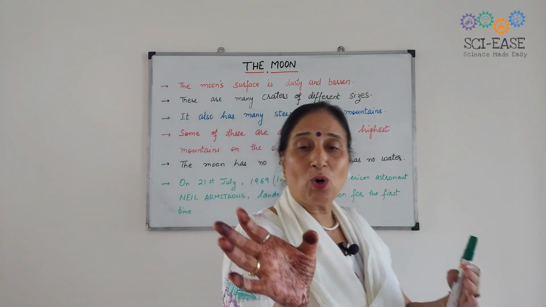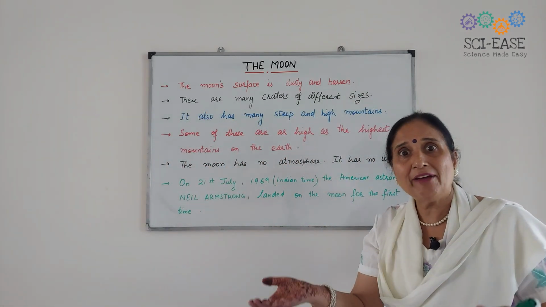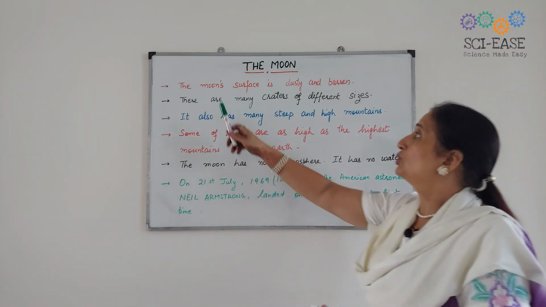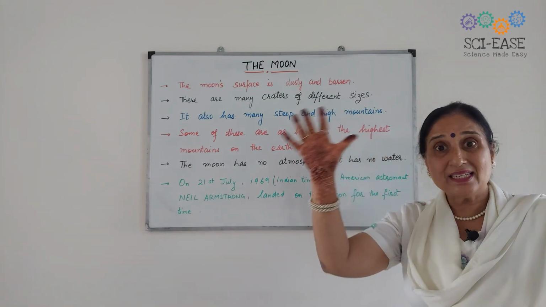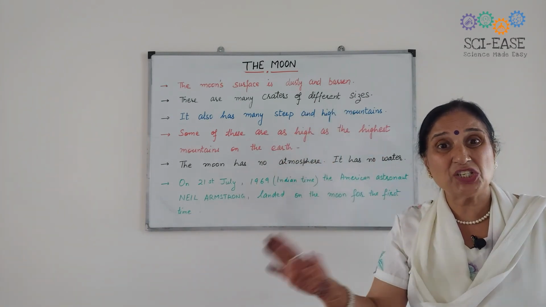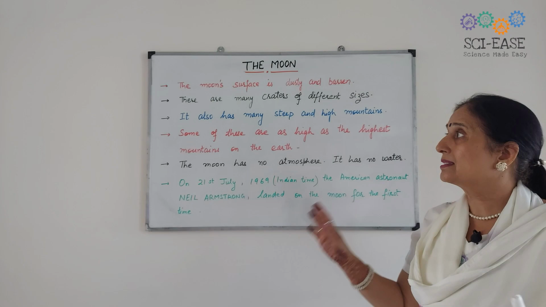But when astronauts visited, what they found is that the moon surface is dusty and barren. डस्टी सा सरफेस है, बैरन मीन्स बंजर है, कुछ नहीं वहाँ लगाया जा सकता.